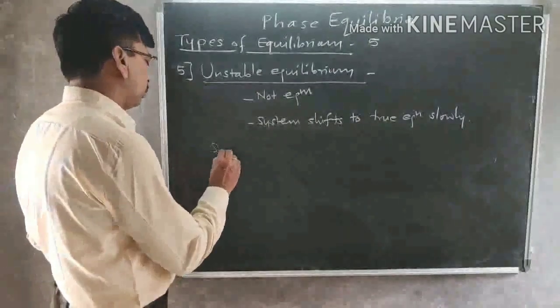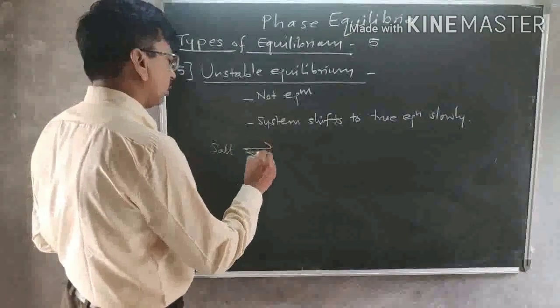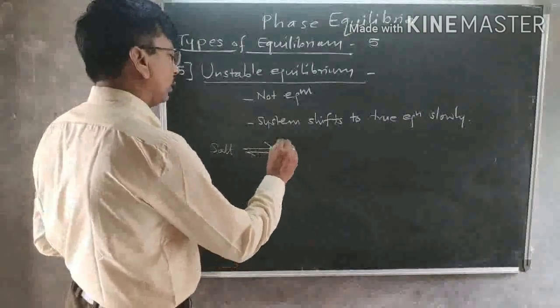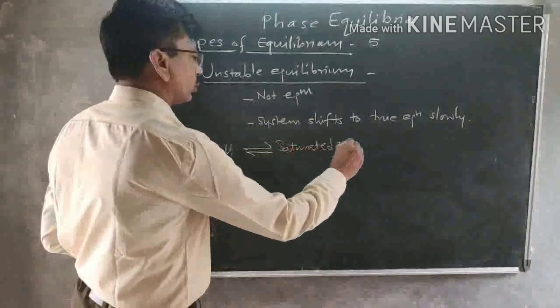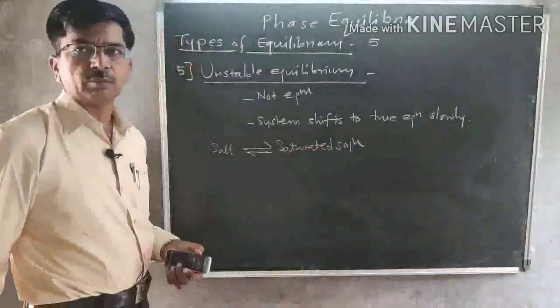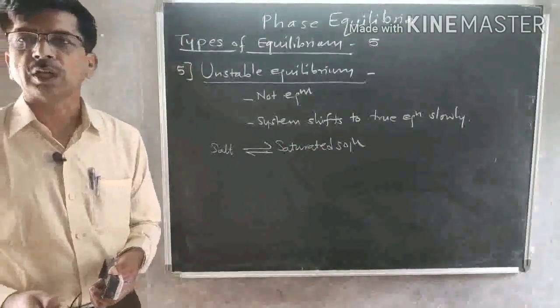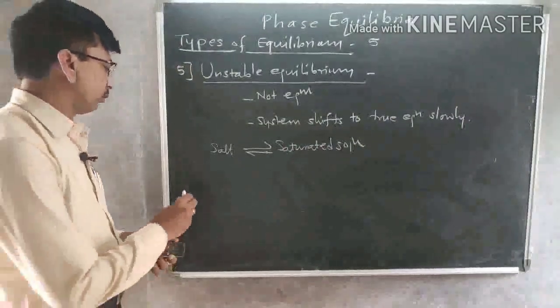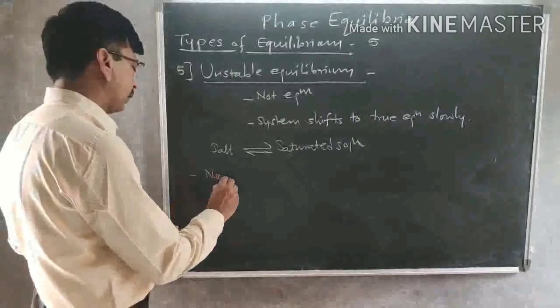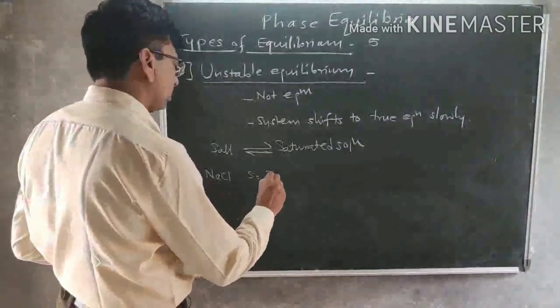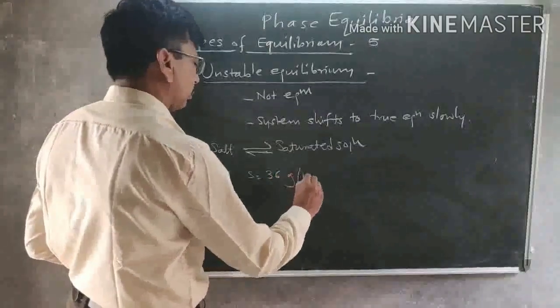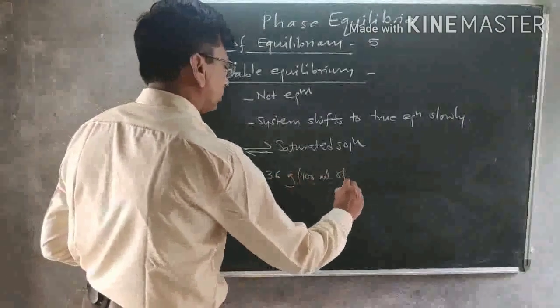For example, when we add salt into water, we get a salt solution, and when it is a saturated solution, at that time mostly this unstable type of equilibrium is there. We'll consider one specific example: NaCl. The solubility of NaCl is 36 gram per 100 ml of water.